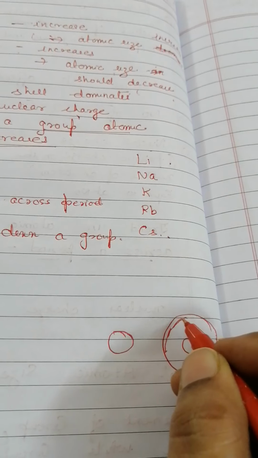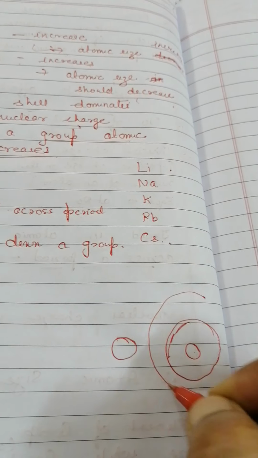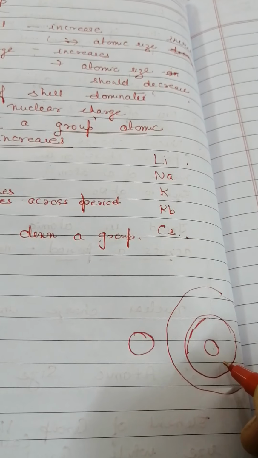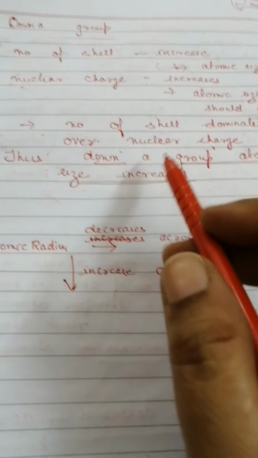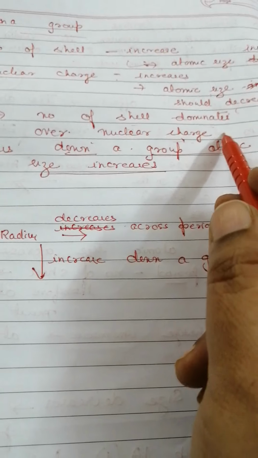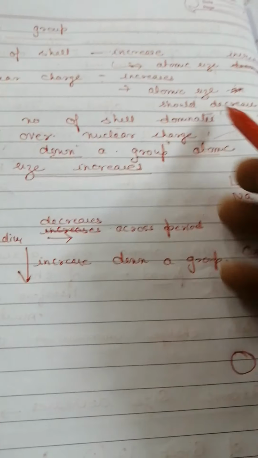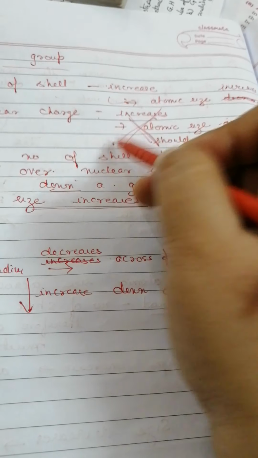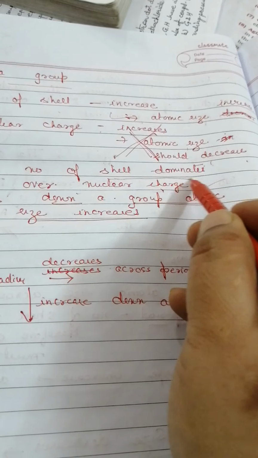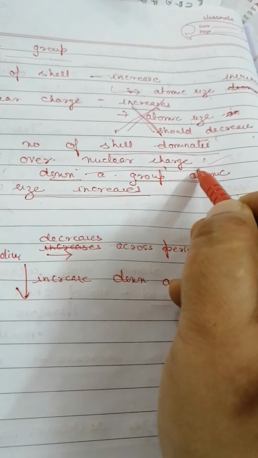So if you keep on increasing the number of shells, the atomic size will keep on increasing. Hence down a group, the number of shells dominates over the nuclear charge, so we do not consider the nuclear charge in this case.